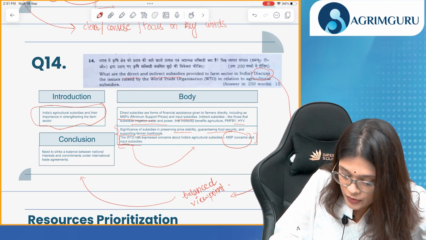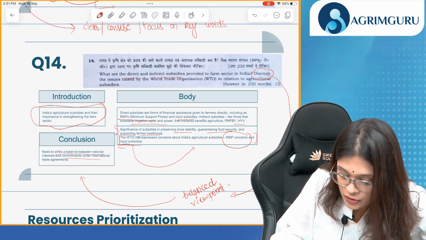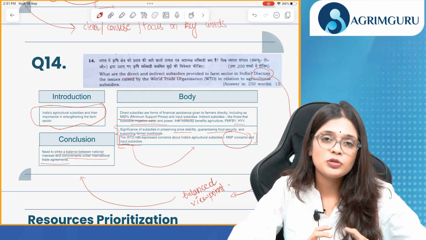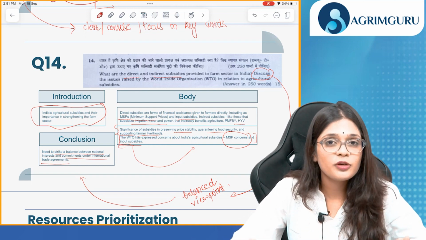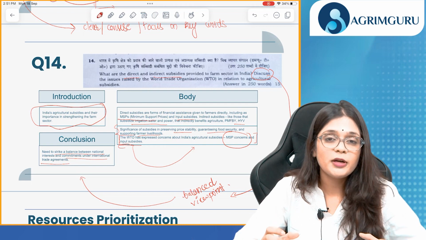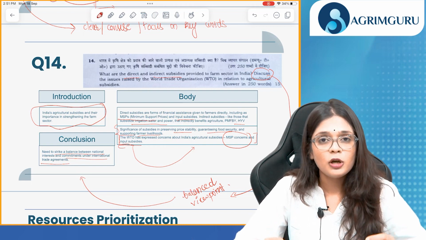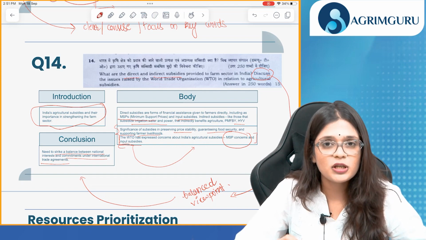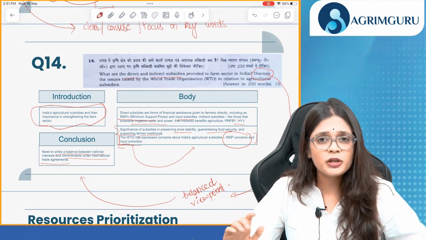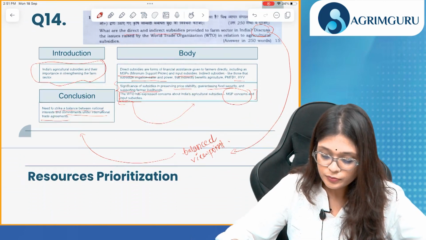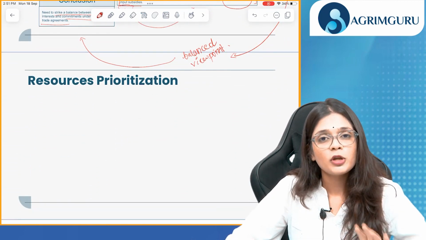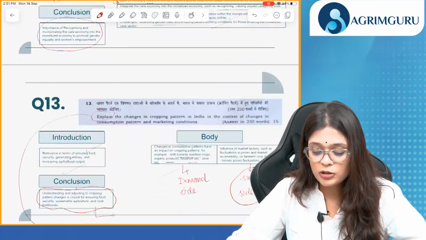We need to strike a balance between national interest and commitments under international trade agreements. Now, when you've signed an agreement, you cannot just go against it. And you also need to take care of your national interest as well. So we need to find a balance, a middle ground, when you're thinking about national interest and also about the agreement that we've signed. These are our 8 questions, and this should have been your approach to answer.